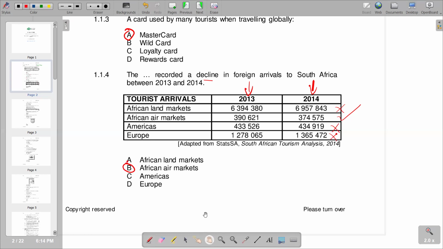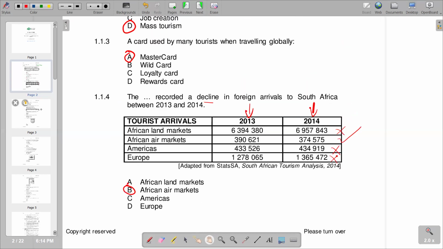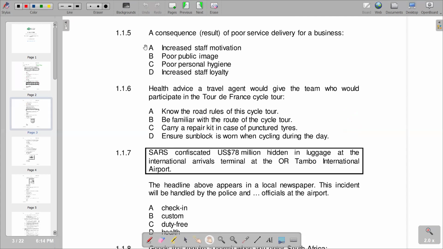And we go to the next part of our question, which is now 1.1.5, which is a consequence or a result of poor service delivery for a business. So obviously, we have to look for a consequence from the options that are given. A, we've got increased staff motivation, which is not a consequence. So we are going to leave this one. So we can just put a cross.